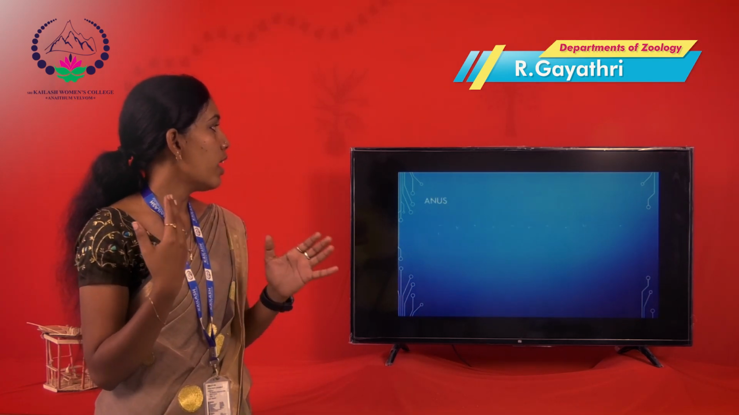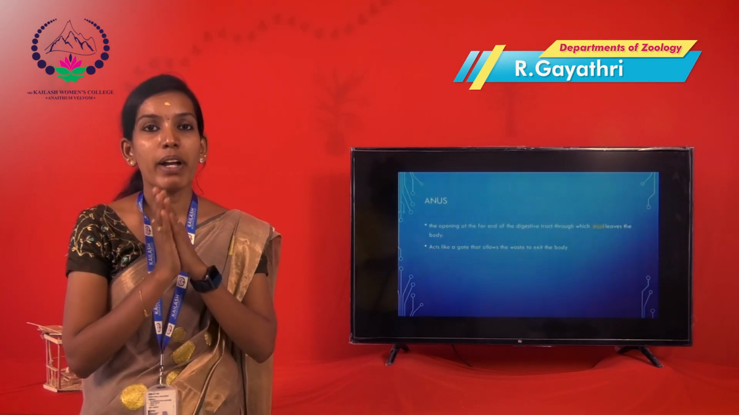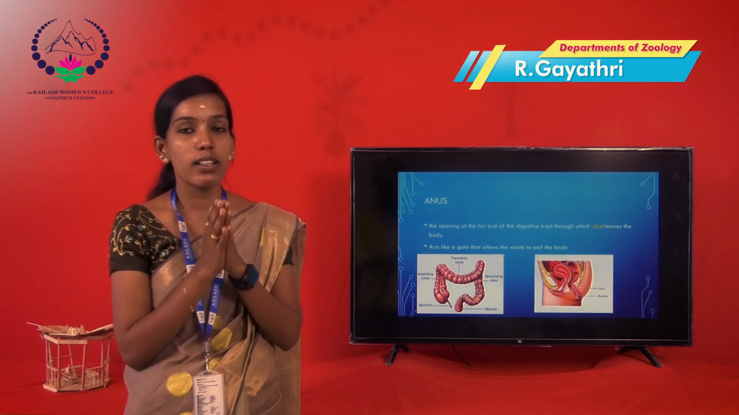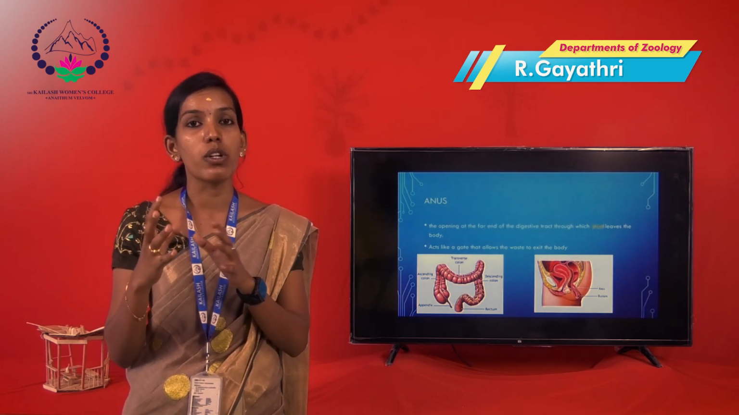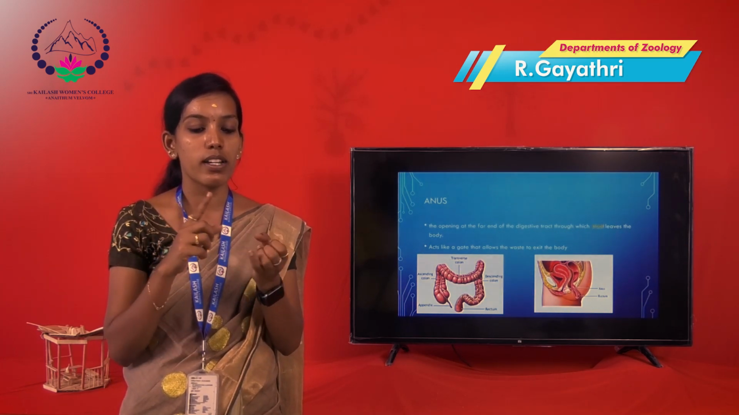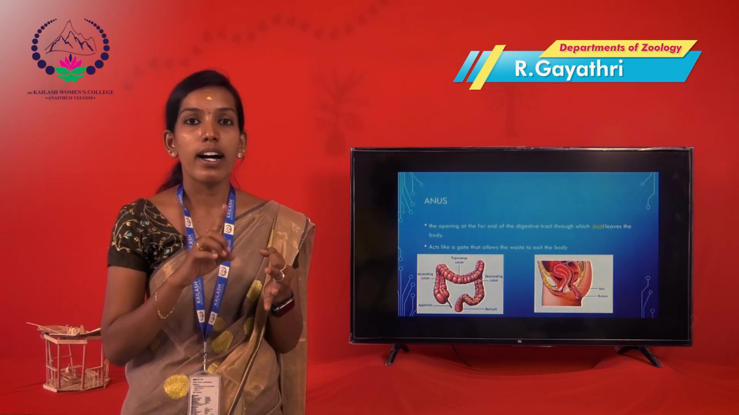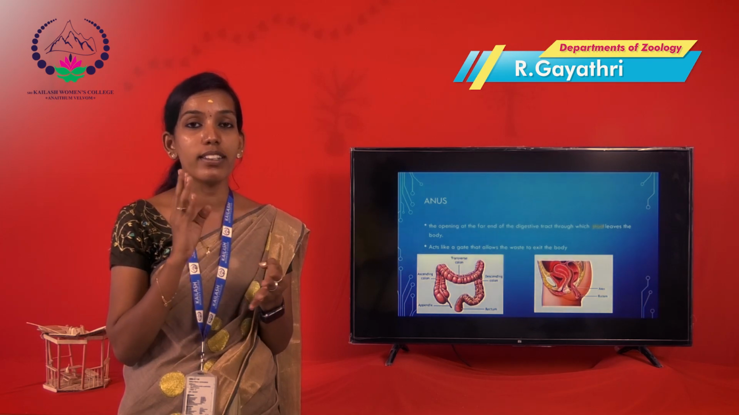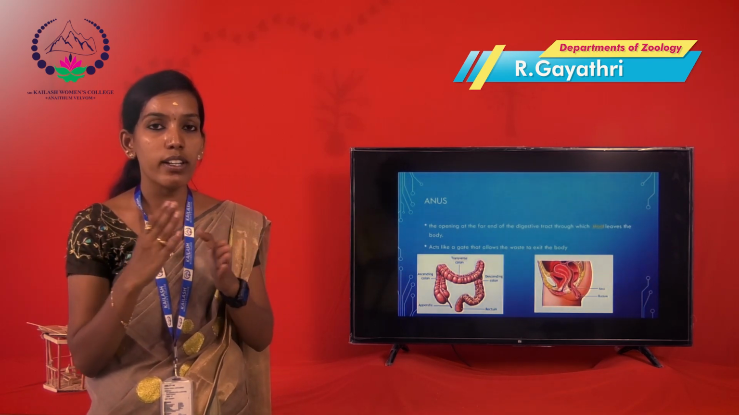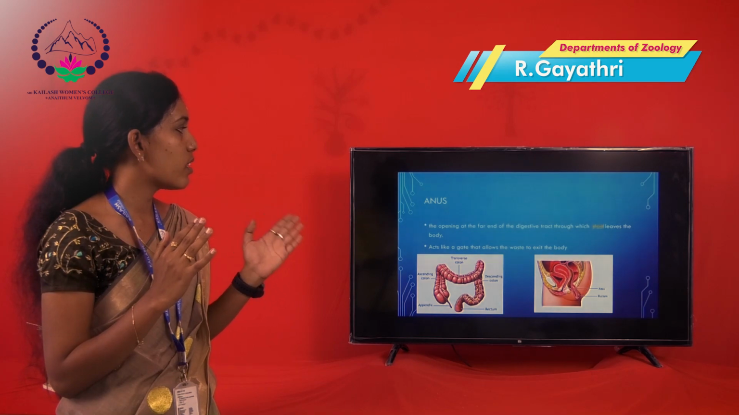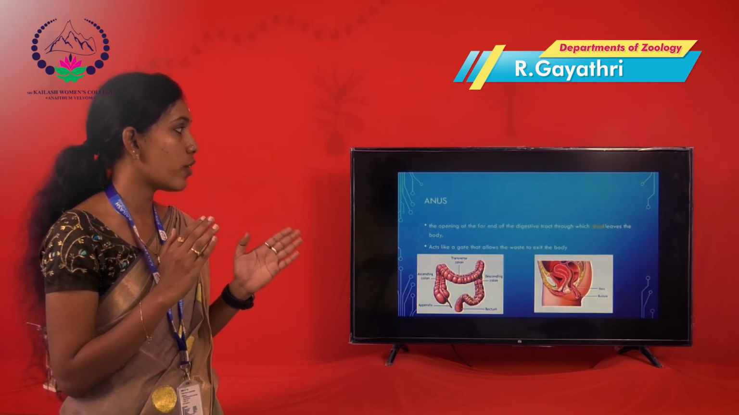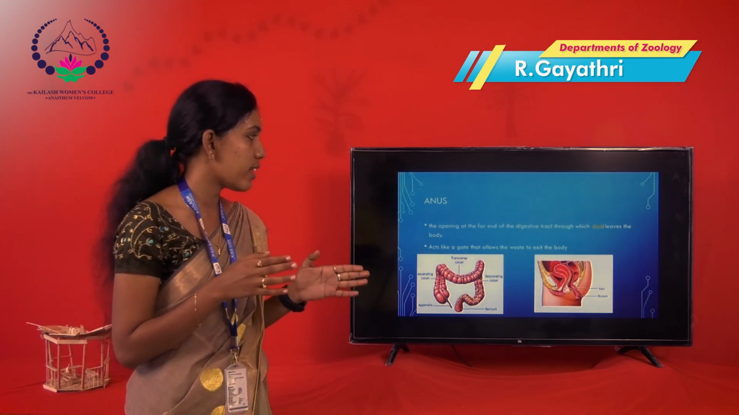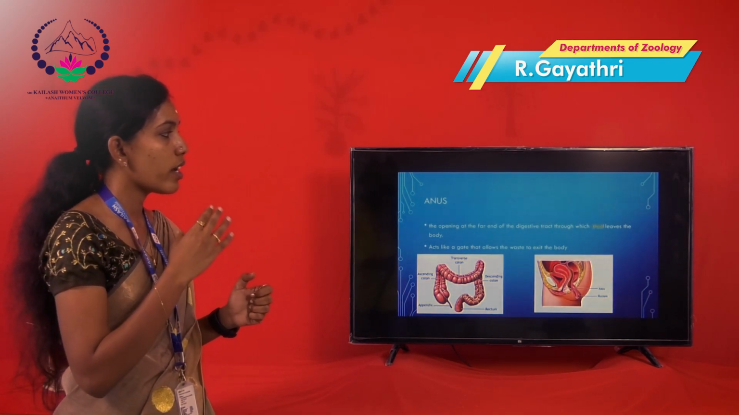So next is the anus. These are the main organs of the human digestive system. The anus is where unwanted food is removed. The food taken in daily as carbohydrate, protein or fat is totally removed through the anus. The anus is the opening at the far end of the digestive tract, which holds stool and acts like a gate that allows waste to exit the body.